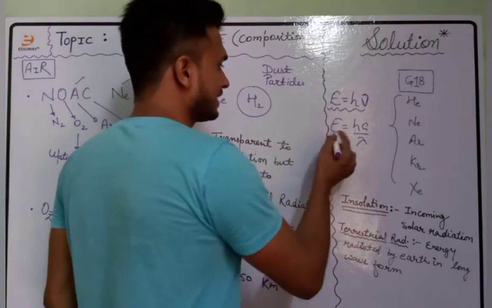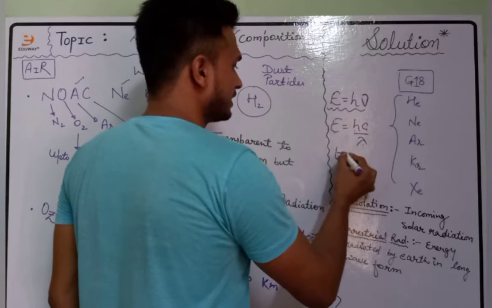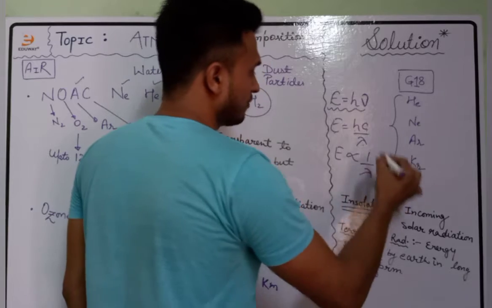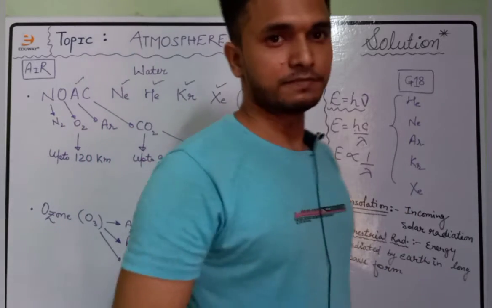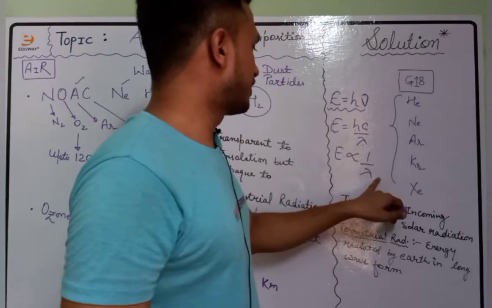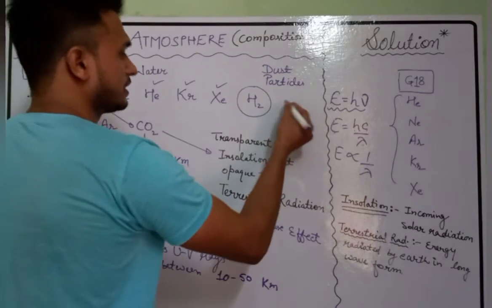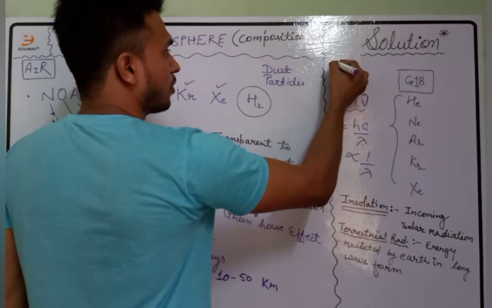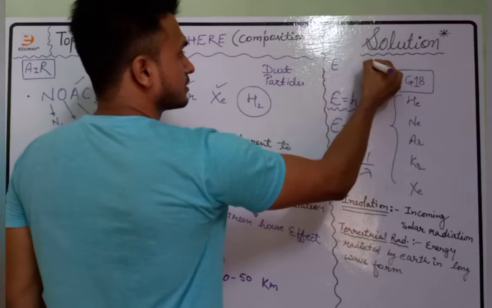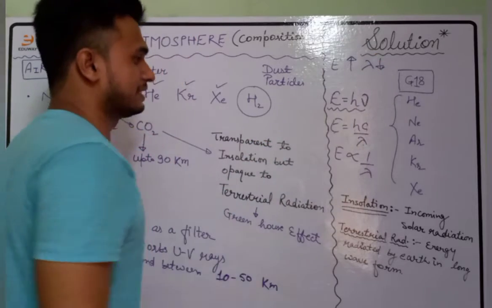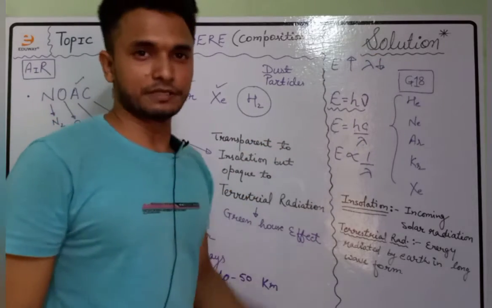What is the meaning of this? Energy is inversely proportional to lambda, and this means that energy is inversely proportional to the wavelength of the radiation. Smaller the wavelength of radiation, higher will be the energy. What I said? Smaller the wavelength, higher will be the energy. This is the meaning of inverse relation.